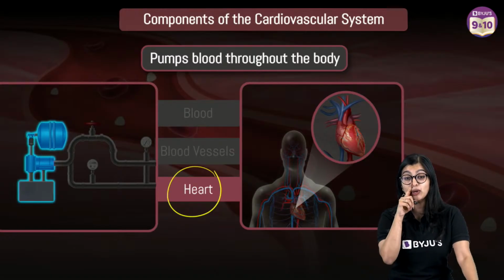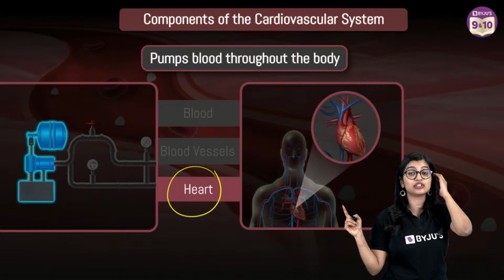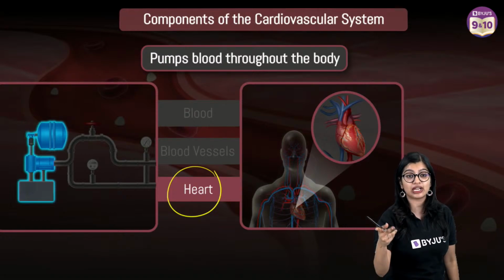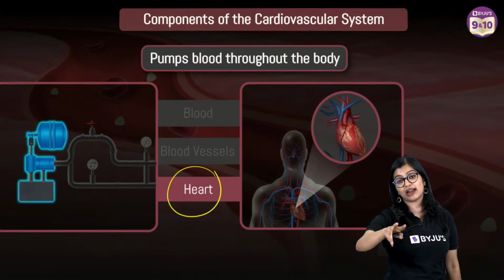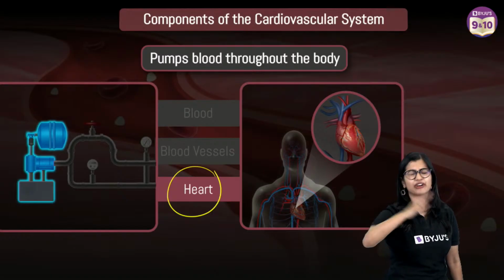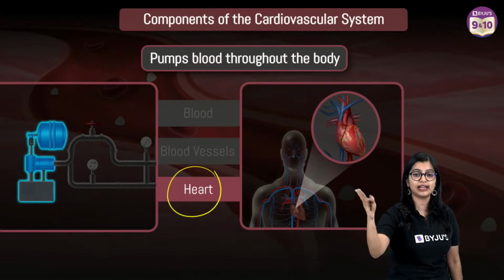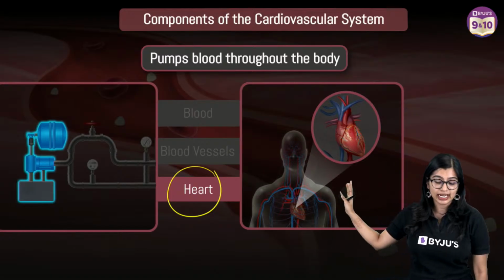Now when we are going to learn about the heart, we are going to learn about the structure of the heart, and I will teach you the function and double circulation side by side. And only then, I see a lot of you are asking me about the question on the bifurcation of oxygenated and deoxygenated blood. I will tell you about that as well, right? So here we're quickly going to move on.